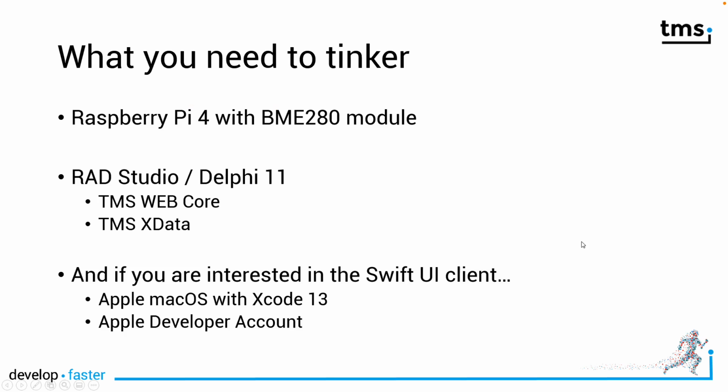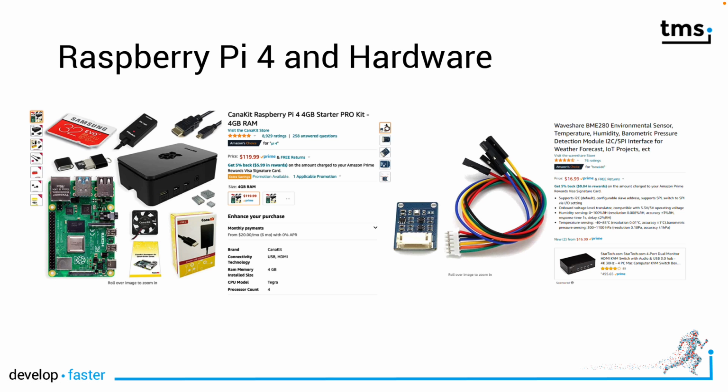If you want to reproduce this example, all you need is a Raspberry Pi with a BME 280 module, RAD Studio or Delphi 11 with a trial or full version of TMS Web Core and TMS XData. And if you're interested in the SwiftUI client, Apple macOS with Xcode 13 and an active Apple developer account. The budget you need to calculate for the Raspberry Pi and hardware is roughly $150.